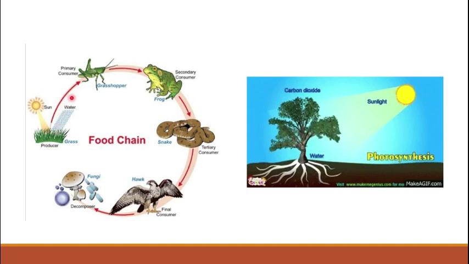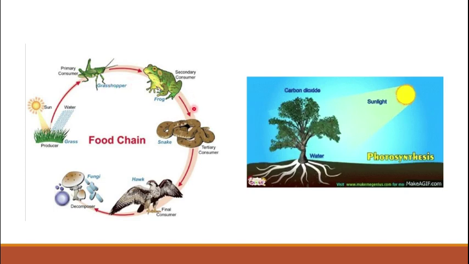When the producers are eaten by the primary consumer like grasshopper, this energy is transferred from the producers to the primary consumer. And the primary consumer is eaten by the secondary consumer like frog. So this energy is transferred from grasshopper to frog.